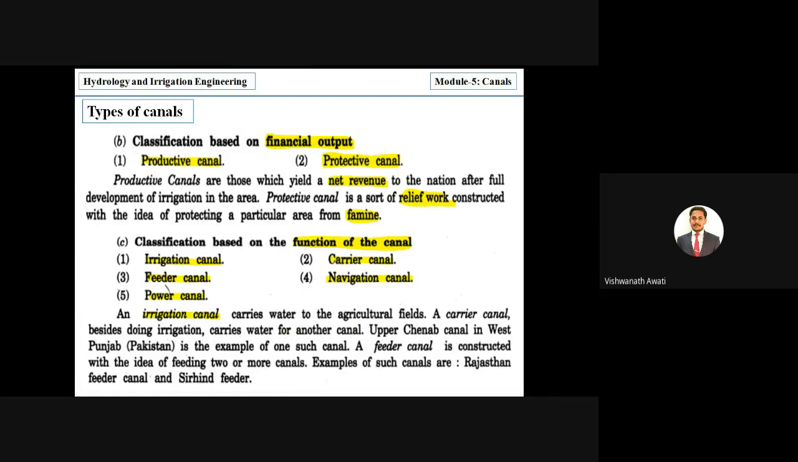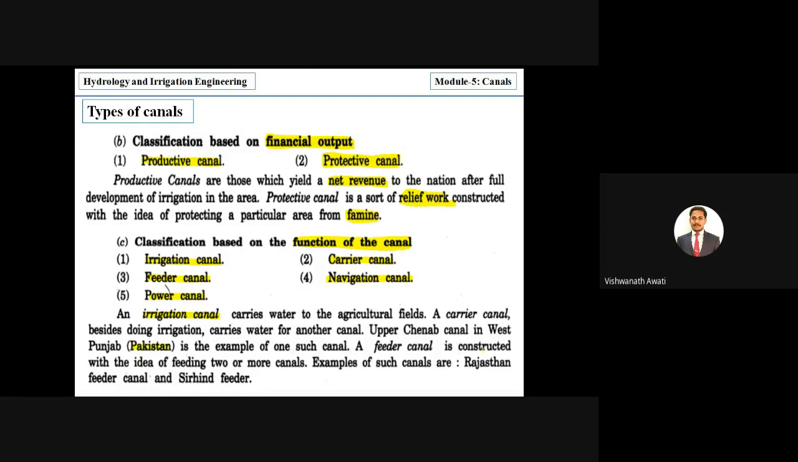Right, carrier, like we heard about courier. It is carrying from one place to another place. So here also, from one canal to another canal, water will be carried. So that's why it is called a carrier canal, right? And you can see the example is the Upper Chenab Canal in West Punjab, which is now in Pakistan. It is an example of one such canal.